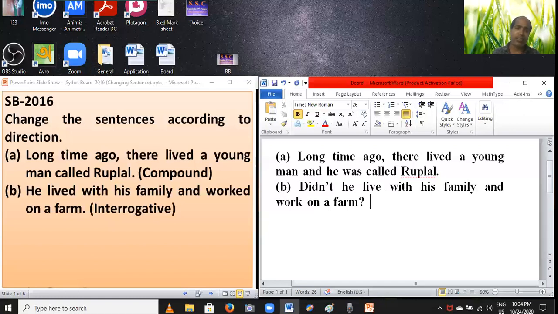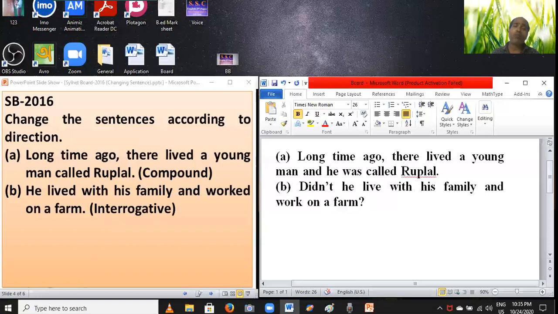Again I can discuss, listen clearly. First, when changing into interrogative, you have to bring an auxiliary verb. If you do not find any auxiliary verb in the sentence, you have to bring do, does, did. If you find B2, you have to bring "did", and change the verb into B1.